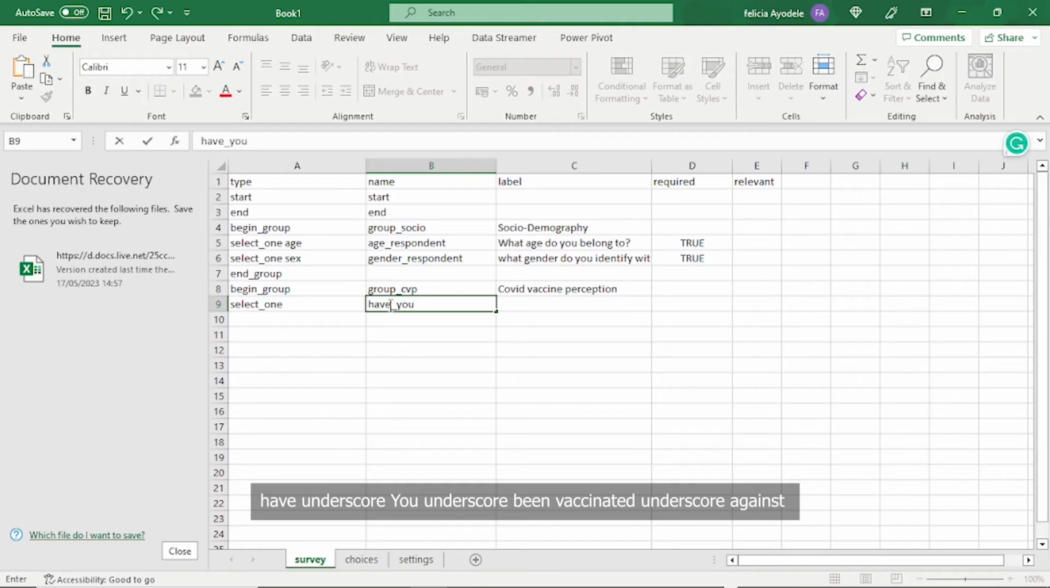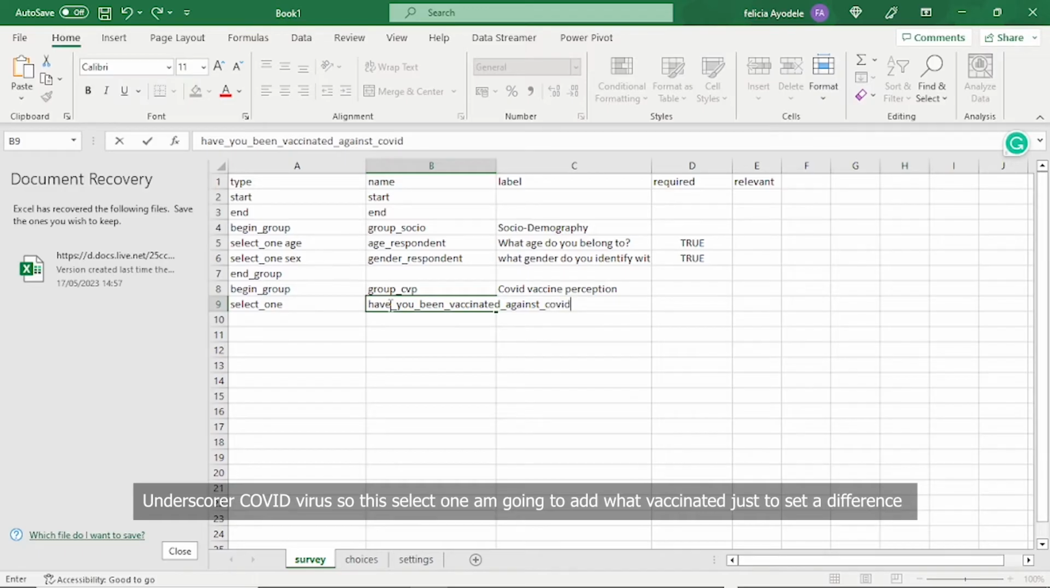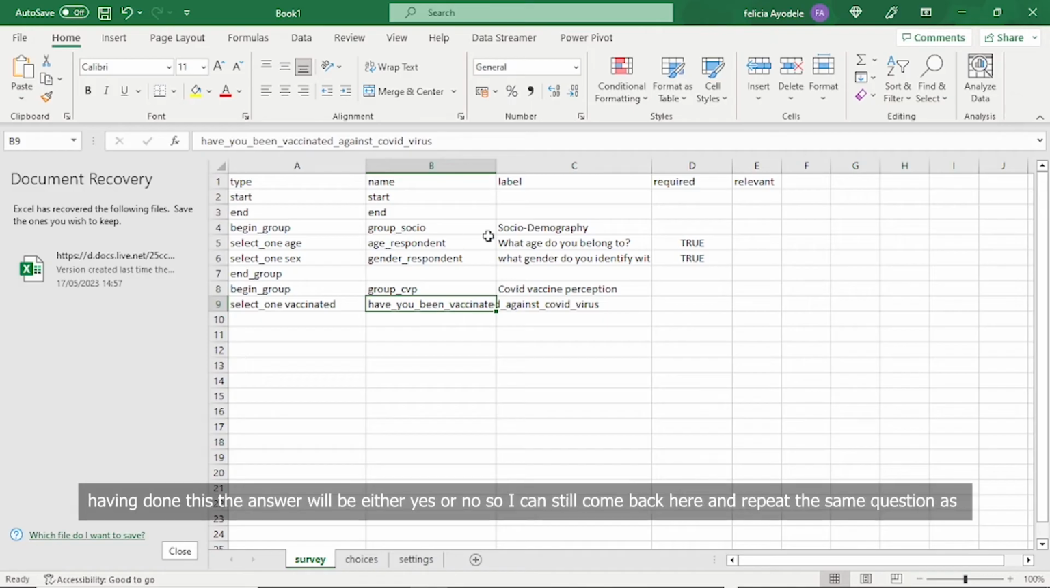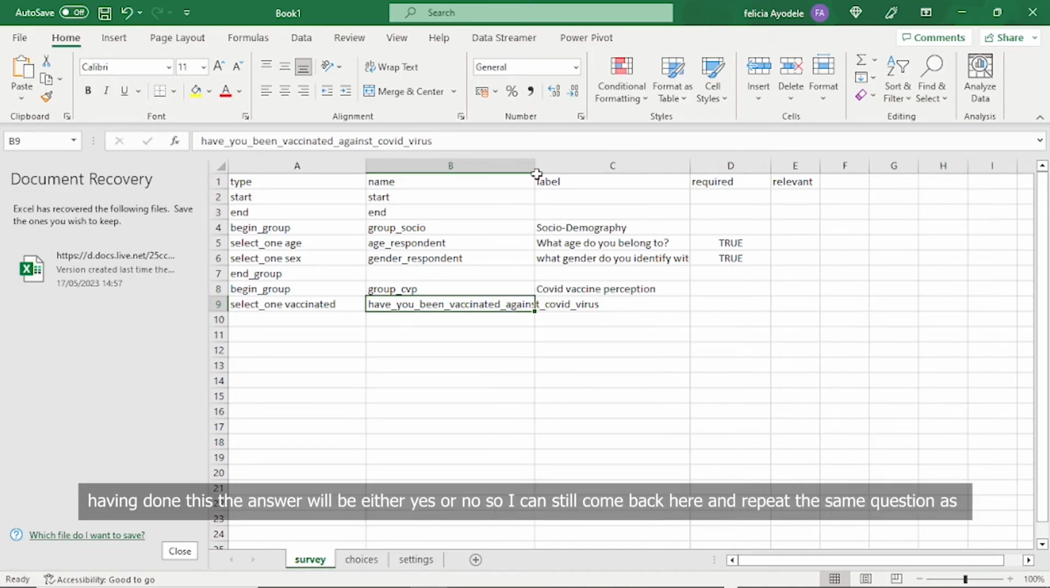Select one, and the first question will be have underscore you underscore been underscore vaccinated underscore against underscore COVID underscore virus. So now this select one, I'm going to include what? Vaccinated, just to set a difference amongst them. Yes. So having done this, the answer will be either a yes or a no.